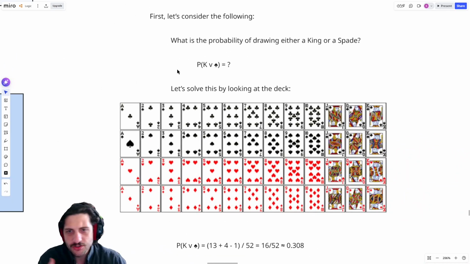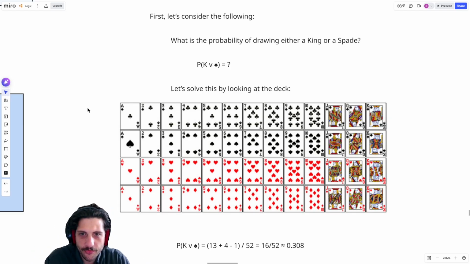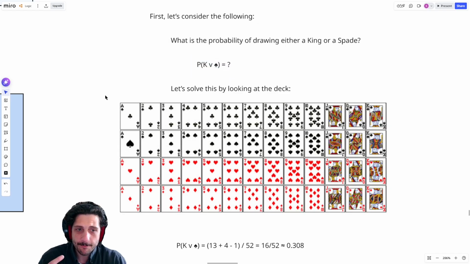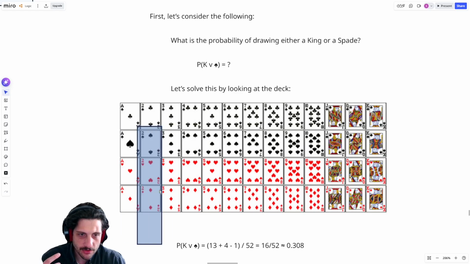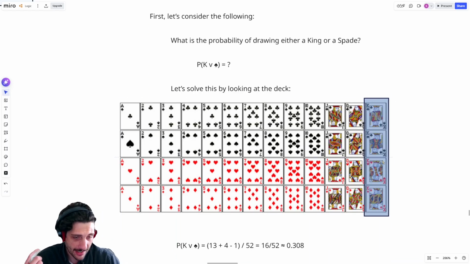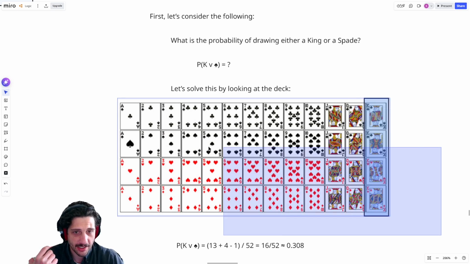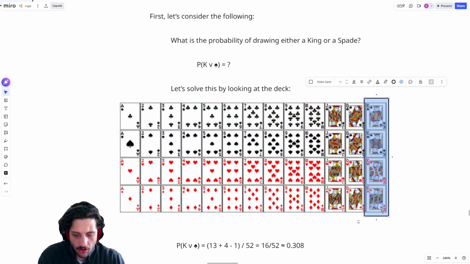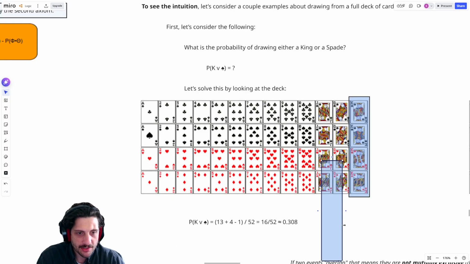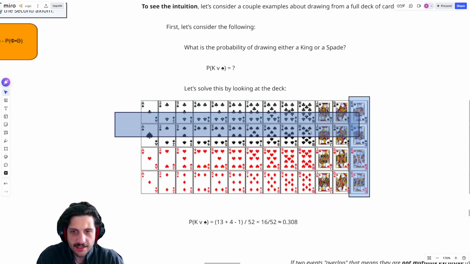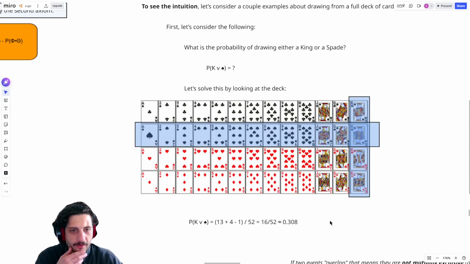intuition surrounding it. So suppose I'm playing a card game and I'll win that card game if the next card is either a king or a spade, right? If I get a king, I'll win, and if I get a spade, I'll win. And I have this perfectly shuffled deck. So I want to find the probability of either getting a king or a spade. To do this, we can think back to our counting rule and wonder, how many kings would make me happy? There are 4 kings out of the 52 cards. I'd also be happy if I got a spade, so there are also 13 spades out of 52 cards.